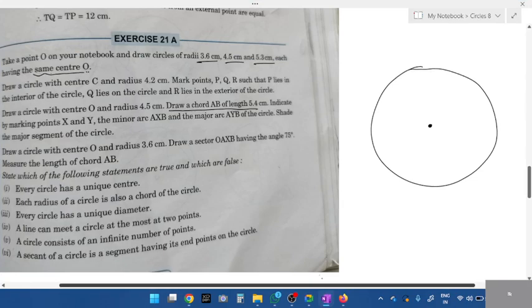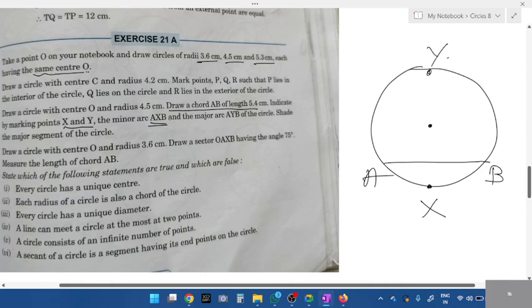Okay, after drawing a chord, what is the next part? Indicate by marking X and Y. The minor arc is what, students? Minor arc is AXB. Now we have taken AB as chord. On the circumference, we have to mark another 2 points, X and Y. You can mark them anywhere. I'll mark one here, X, and the other one, Y.